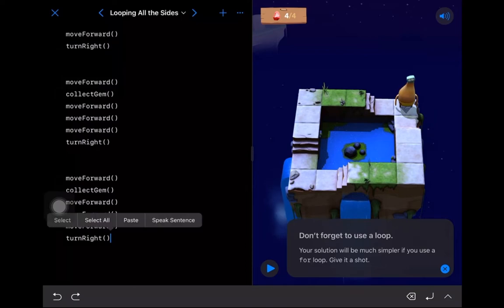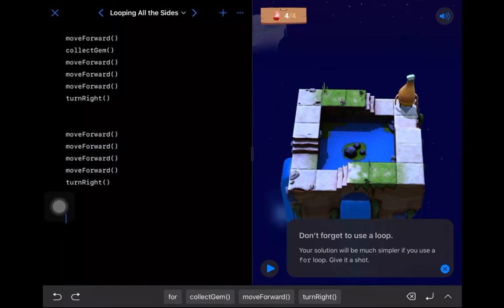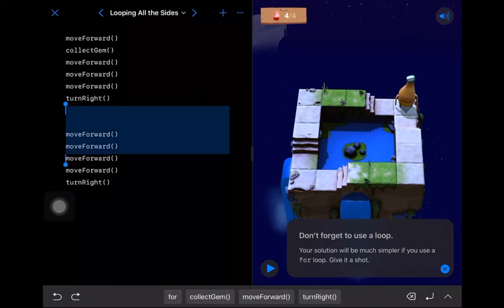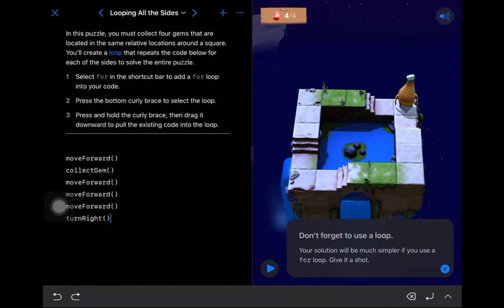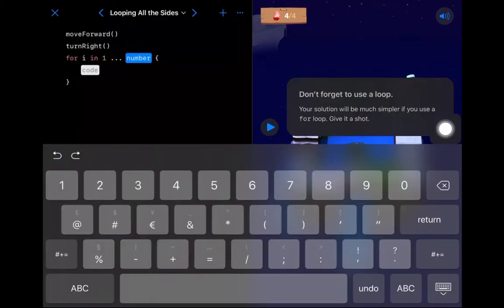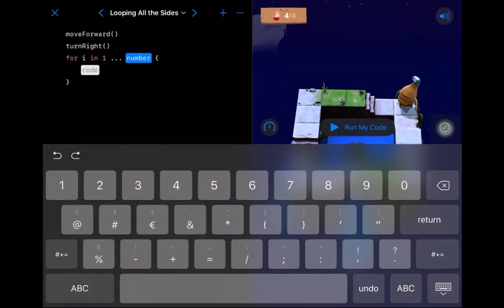We're going to tap down here and select a few things. Get rid of that code. Okay, so now we've got the code that we had originally. Let's add it down here. You can see in the autocomplete bar now, we have a new item called 4. If we tap that, it builds a little loop for us. We just looked at the sides here, and we want to do it 4 times. So let's tap that and pick 4.